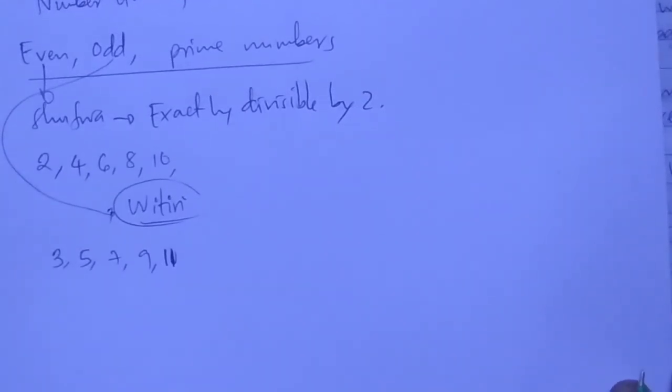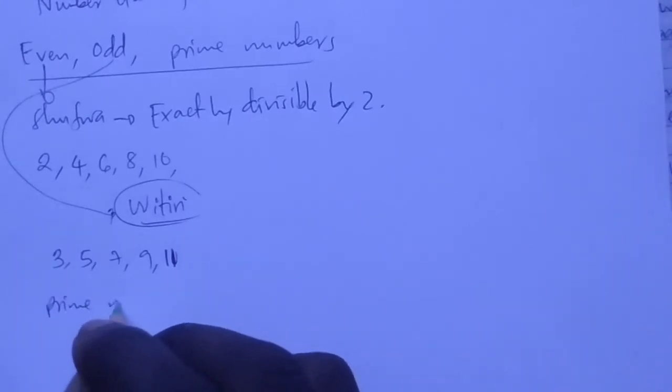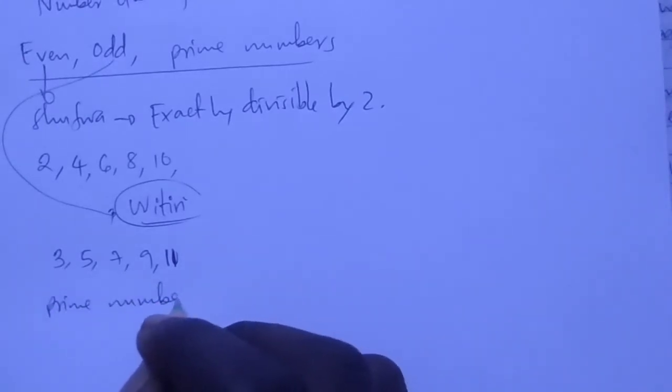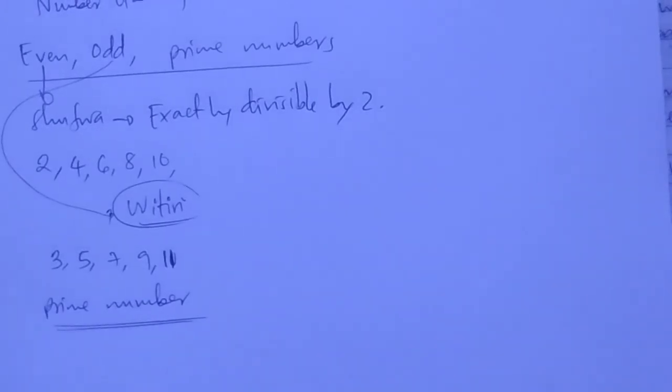And then finally we have prime numbers. Hizi zinaitwa number tasa. Kwa hiyo prime numbers hizi number ambazo they are divisible by 1 and by itself. Unaweza kuigawa kwa moja, lakini pia unaweza kuigawa kwa namba yenyewe.